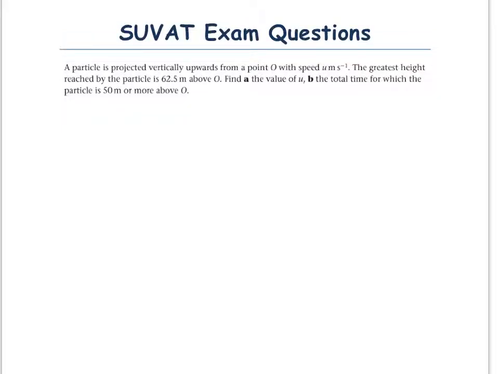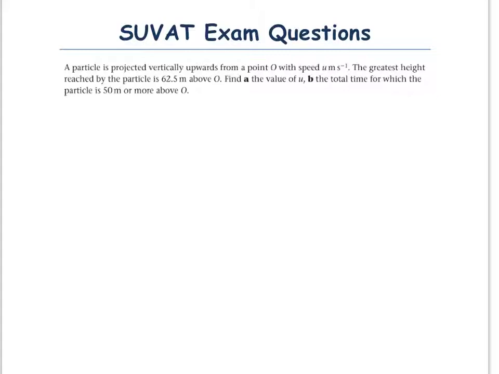Okay, let's look at a SUVAT exam question. A particle is projected vertically upwards from a point O with speed u ms^-1. The greatest height reached by the particle is 62.5 metres above O. Find A, the value of u, and B, the total time for which the particle is 50 metres or more above O. So, yet again, let's make sure we underline the key points in the question.